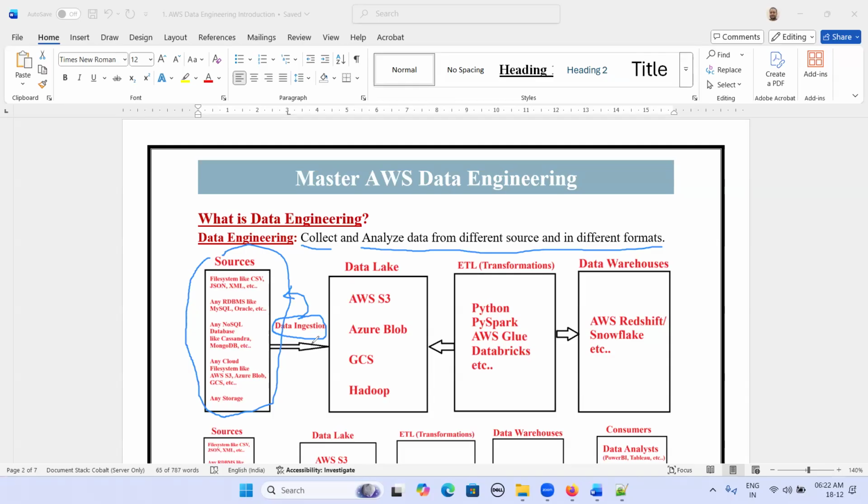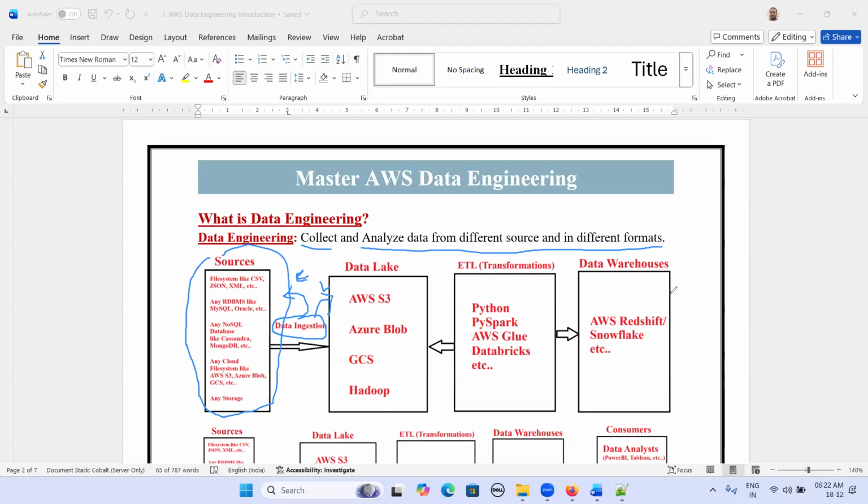After that, we are going to perform the transformation stage. In the extraction part, connect to sources, extract the data, then load the data into the data lake. So first we are going to store history of data into our data lake.